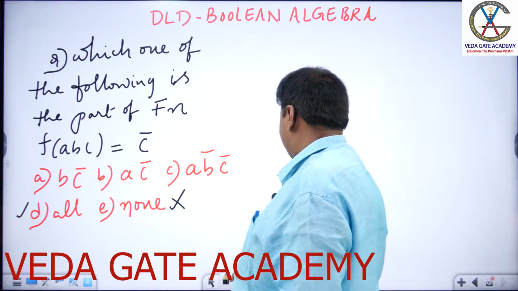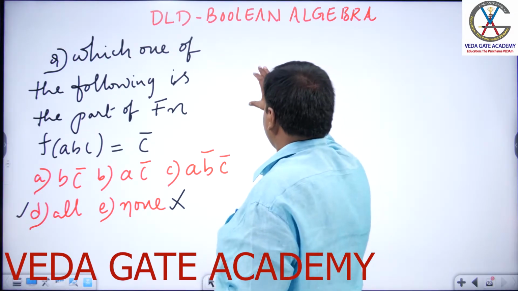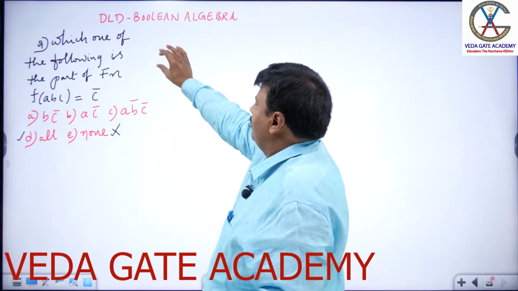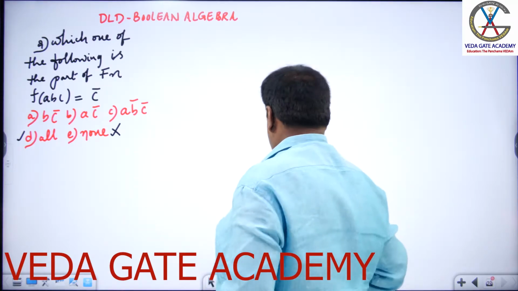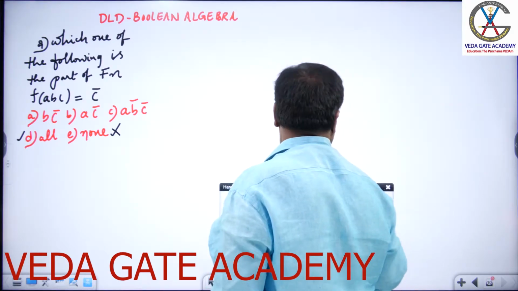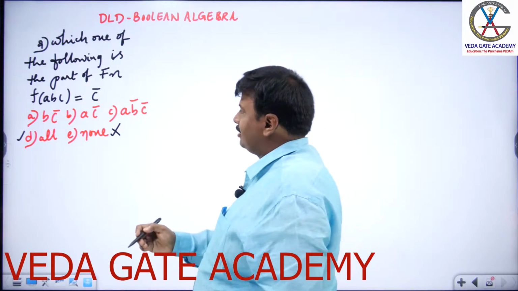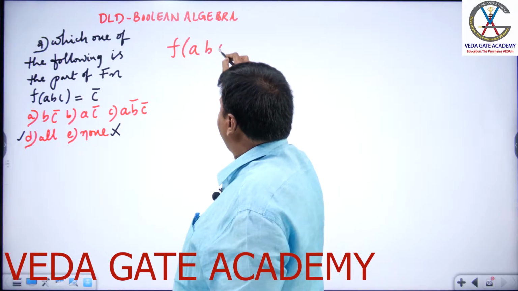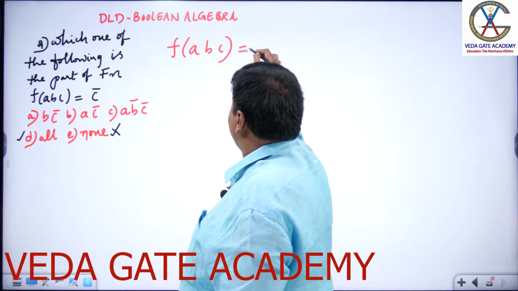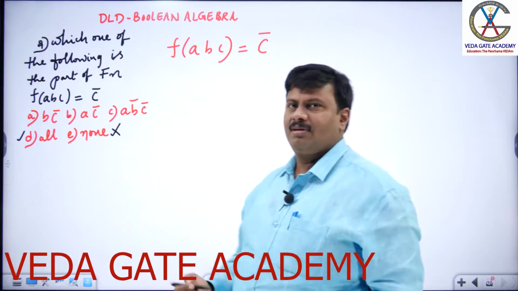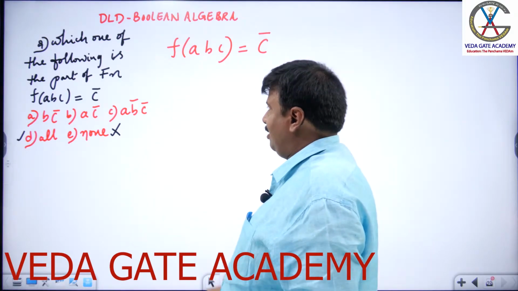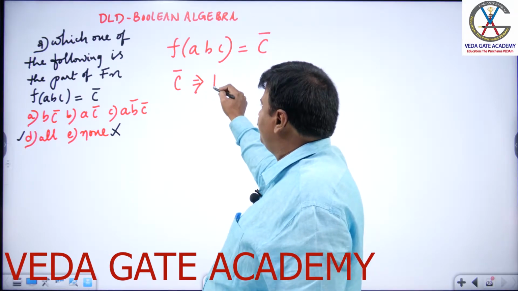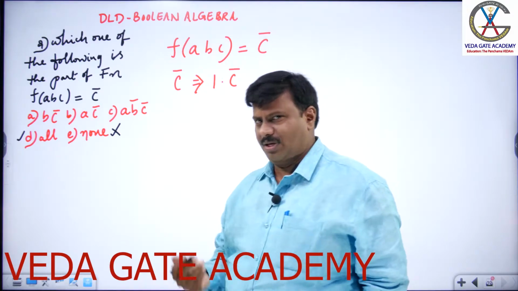Let us explain this. The function f of ABC is equivalent to C bar. Well, can I write C bar as 1 into C bar? Why not?